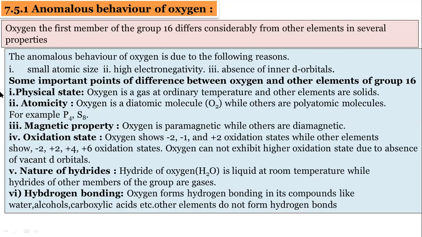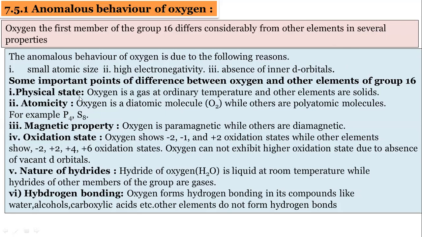So yesterday we discussed the anomalous behavior of oxygen. Anomalous means why oxygen shows exceptional behavior compared to the other elements in its group. Because of the small size, high electronegativity and absence of d orbital, oxygen shows exceptional behavior. And we already discussed this exceptional behavior.